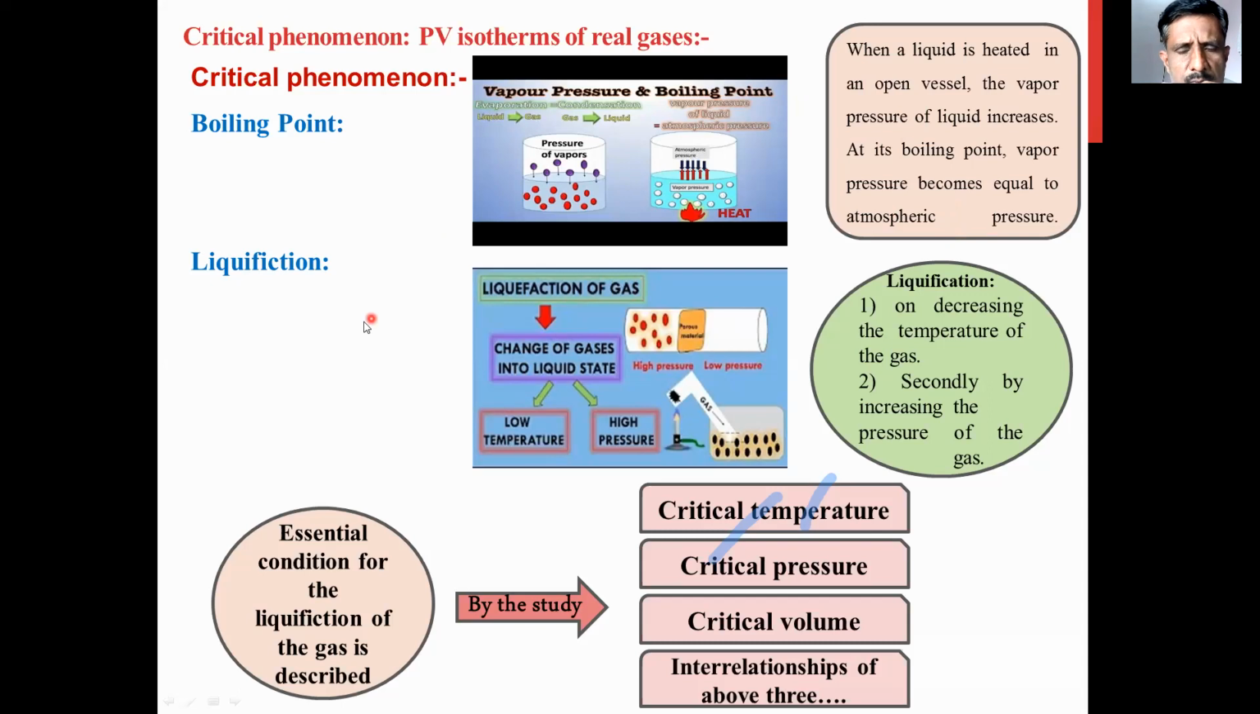Now let us move to the next topic, liquefaction of gases. What is meant by liquefaction of gases? As shown in this figure, liquefaction of gases is done on the basis of these two factors. If we decrease the temperature of a gas, there is liquefaction. When we increase the pressure of the gas, there is liquefaction. So liquefaction is possible in two ways: low temperature and high pressure. If you decrease the temperature, liquefaction is possible. If you increase the pressure, liquefaction is possible.